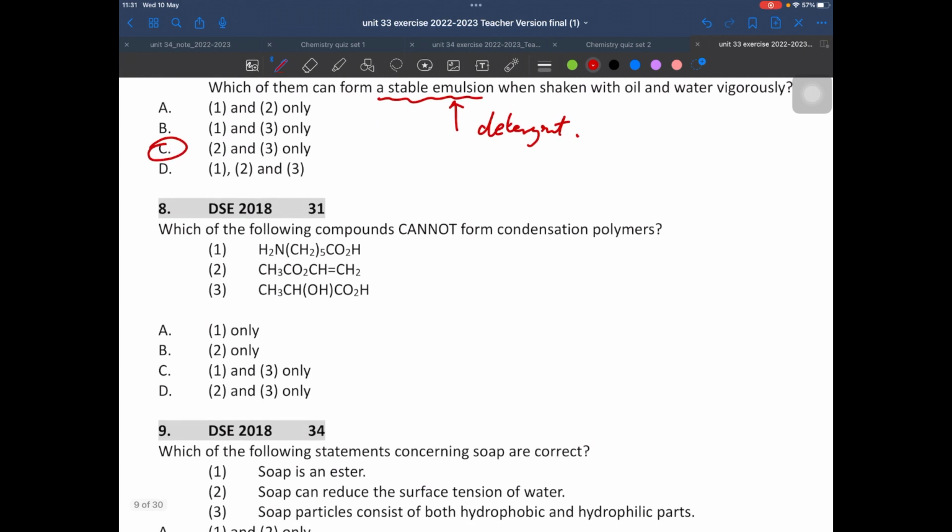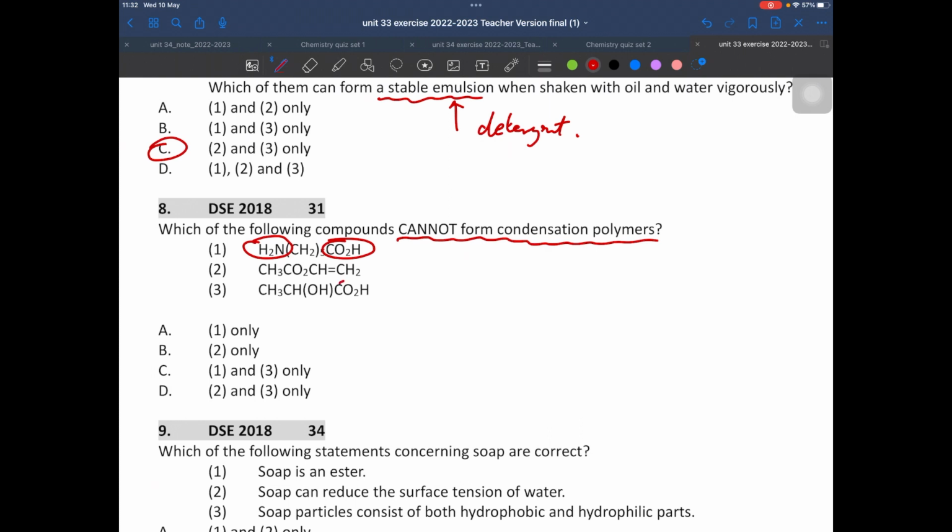Question 8. Which cannot form a condensation polymer? If you ask yourself what the criteria are for forming a condensation polymer, it is being bifunctional. The first one, very good, it can form an amide.